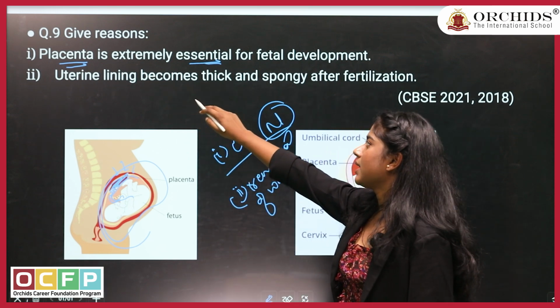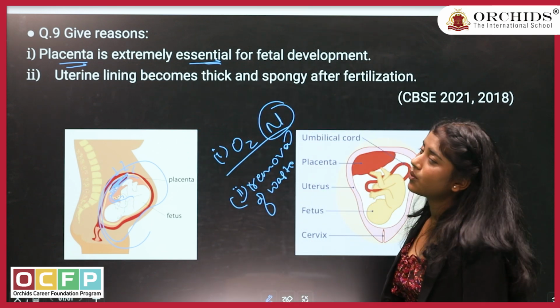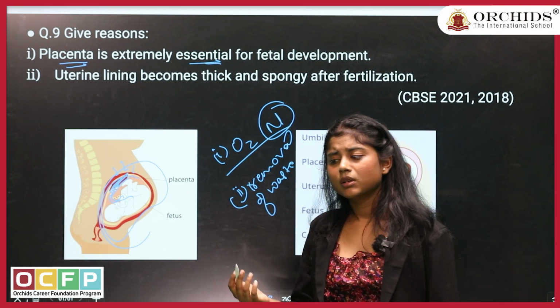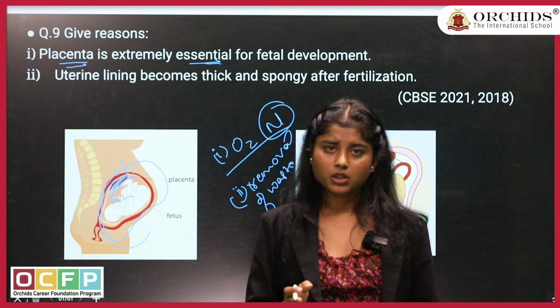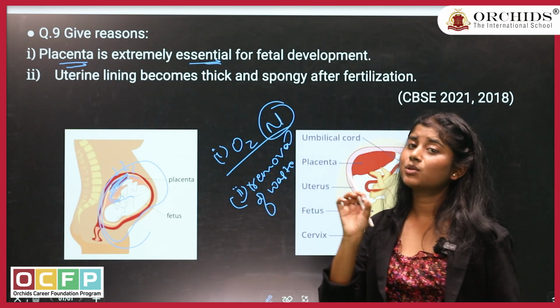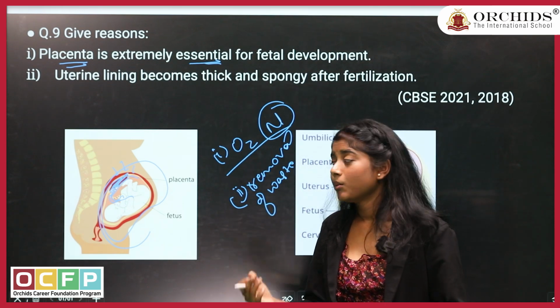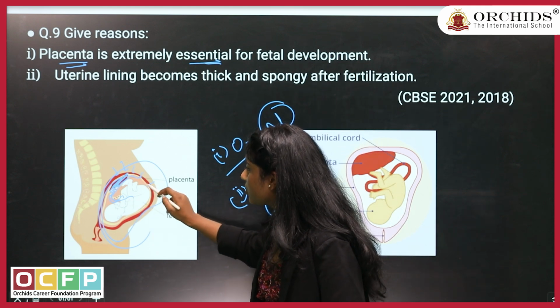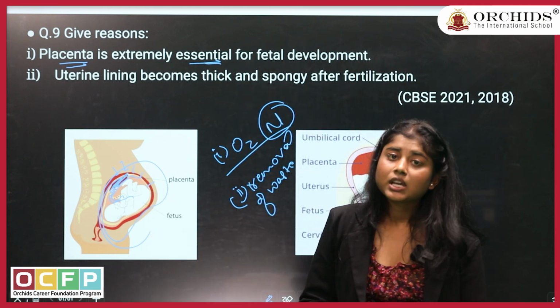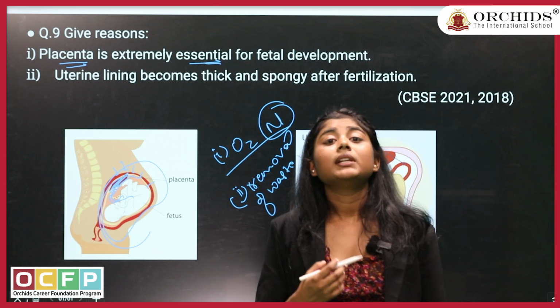Next, the uterine lining becomes thick and spongy after fertilization. Before fertilization also the blood lining is formed, but after fertilization it thickens more. Why? Because they need to implant the embryo into it. And if the embryo is implanted, it will need some nutrients.